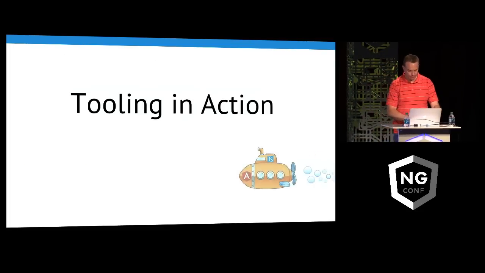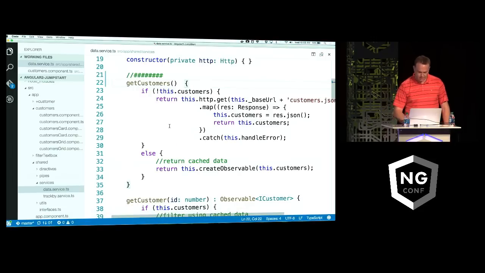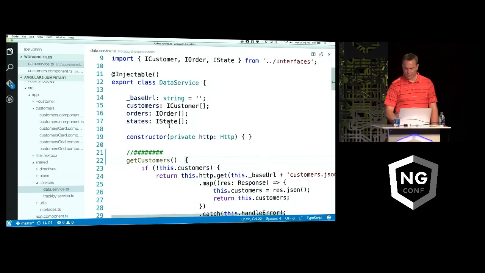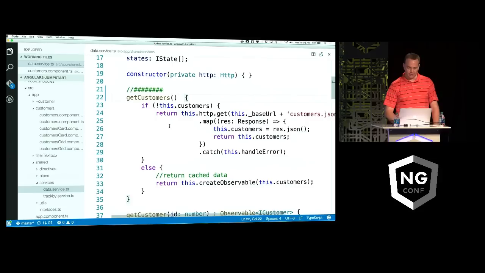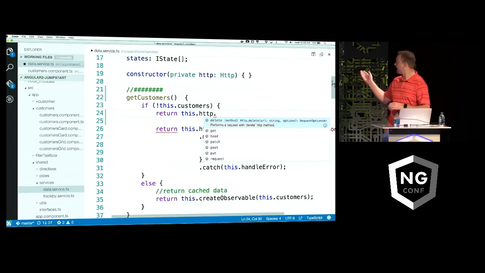So let me jump real quick into the editor. I have a service here called data service. You'll notice this getCustomers. I'll leave what's in there, but I'm going to pretend that we're going to return an observable here. So I'm going to do http dot, and right off the bat, you'll notice I get some really nice code help.